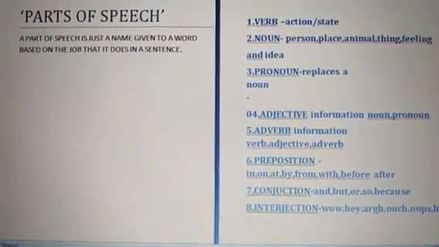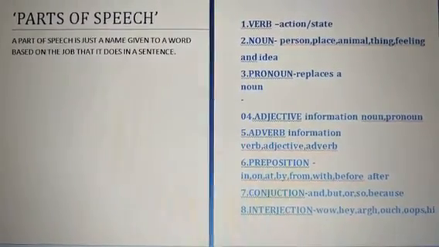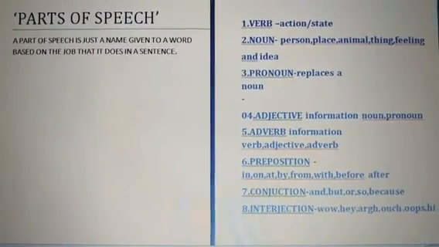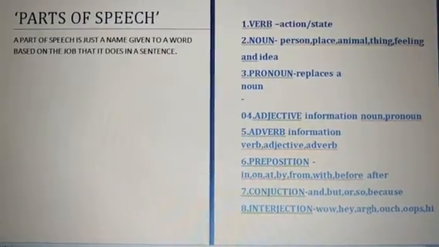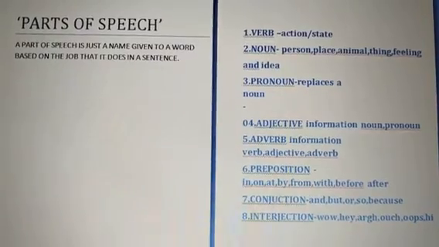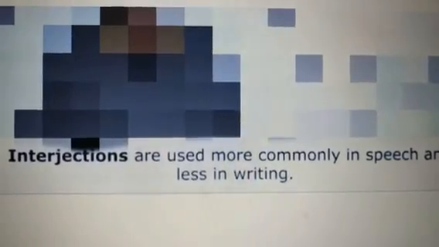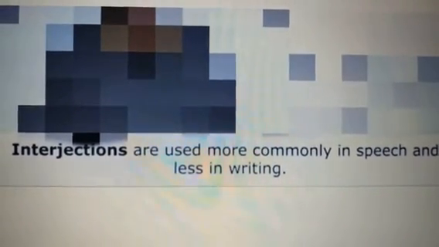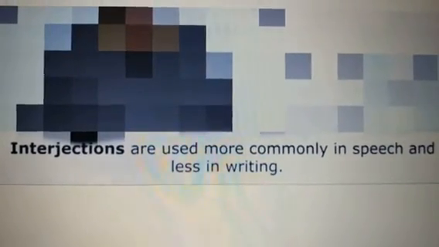So some other common interjections are ouch, oops, hey and hi. These last two words are used when we meet someone or we have to call someone. For example, I can say hi, how are you? Or hey Alia, over here. Look, I'm standing over here. So I want to call out Alia. Just remember, interjections are used more commonly in speech and not so much in writing. And when we write them, we usually put an exclamation mark.